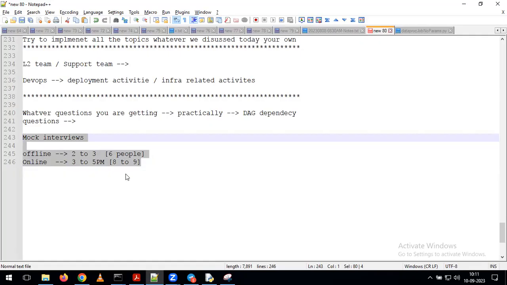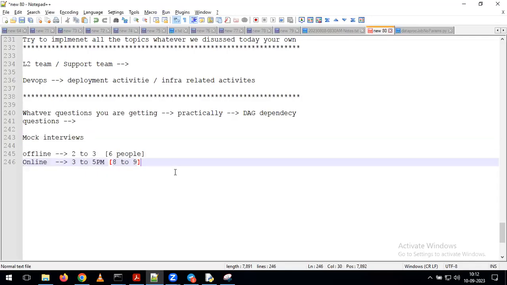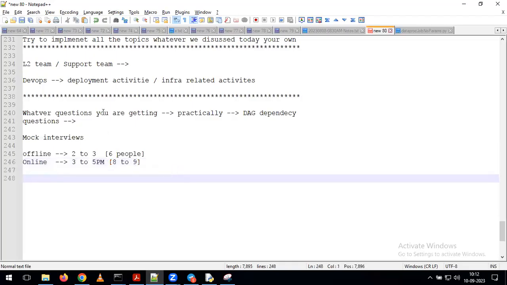Sir, are you giving any other use cases as part of this? Yeah, we'll discuss some use cases. We still need to discuss Pub/Sub and those things, right? As part of discussing Pub/Sub and other things, we'll give other use cases. Will Airflow also come at that time? No, Airflow won't come. I'm not going to create Airflow one more time. Creating the use case, in the process of the use case, we need to create Airflow. Yes, correct.